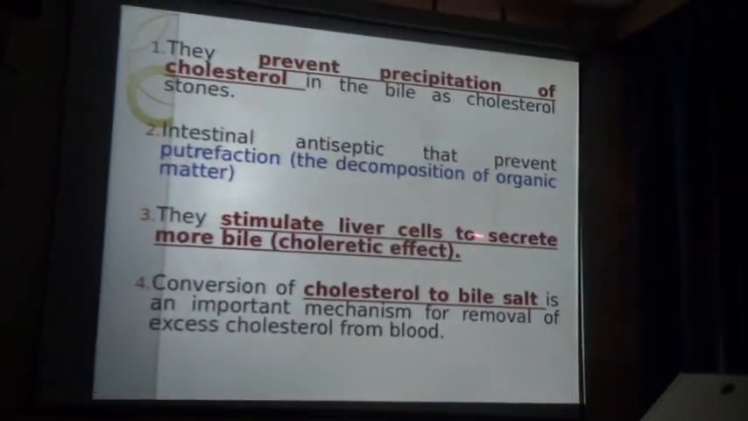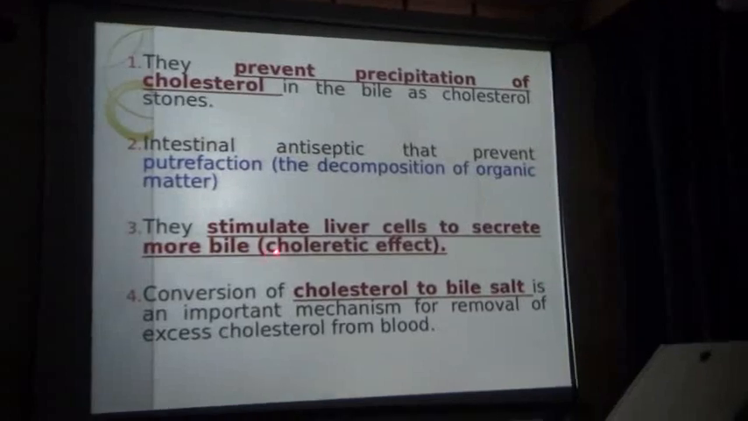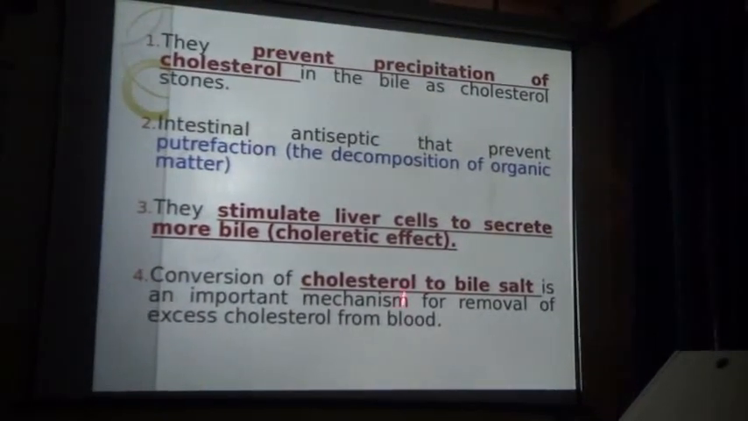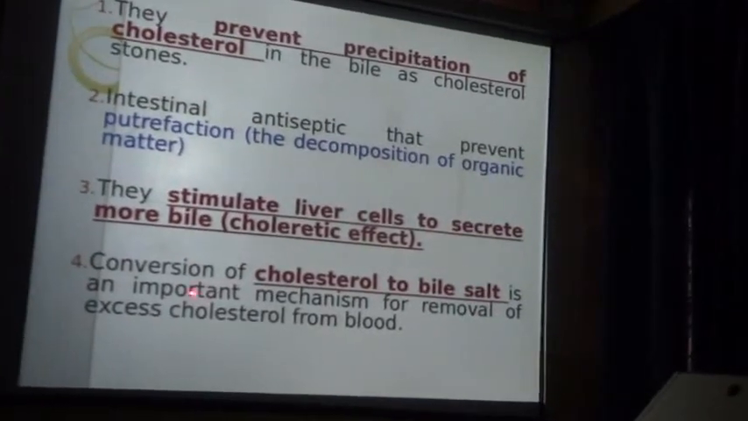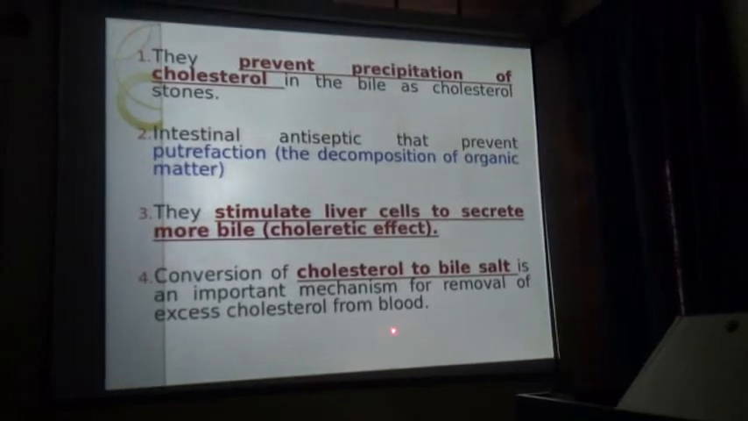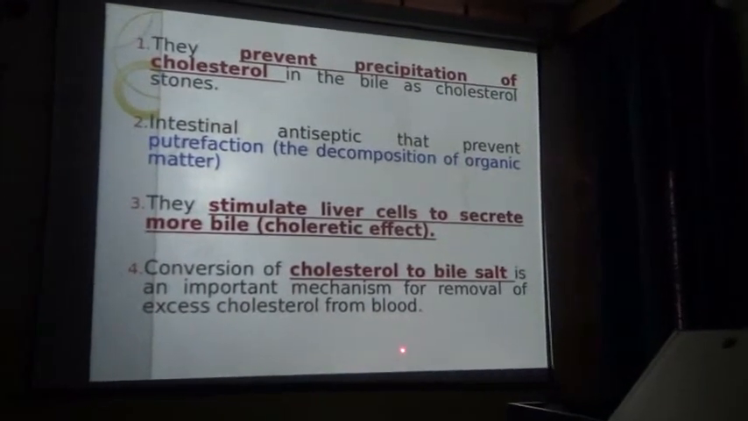They stimulate liver cells to secrete more bile, that is the collateral effect. And bile salt is important for the conversion of cholesterol to bile. Bile salt is an important mechanism for the removal of excess cholesterol from the blood. So these are the functions of the bile acids.